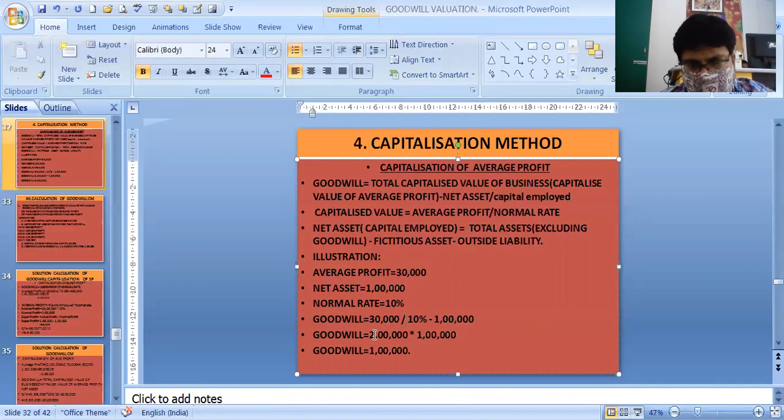That gives me 3 lakhs. Minus capital employed 1 lakh, so 2 lakhs will be our goodwill. We have used a simple formula: average profit divided by rate of return minus capital employed. 3 lakhs minus 1 lakh, that is 2 lakhs.